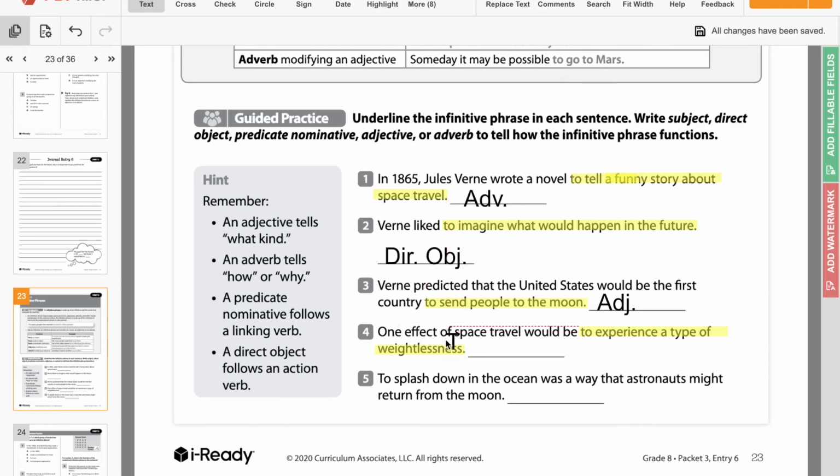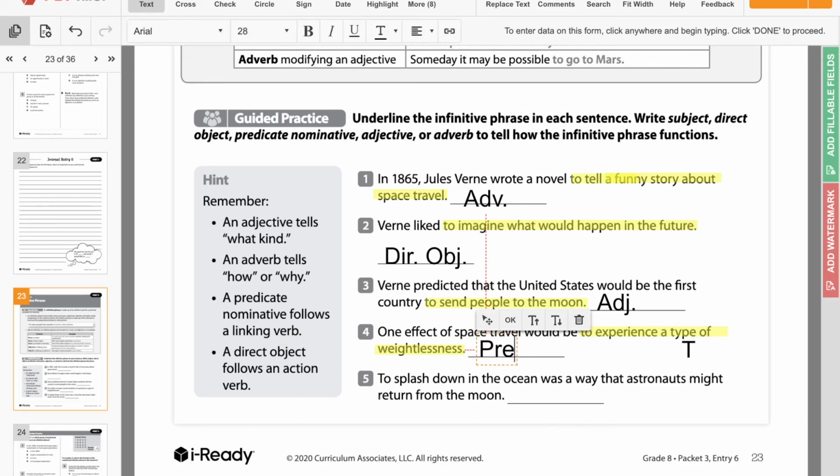The effect that they are experiencing is a type of weightlessness, so the effect and this are the same thing. Would be is our linking verb here, and this is renaming or just another word for the effect. Then we know that we have a predicate nominative.